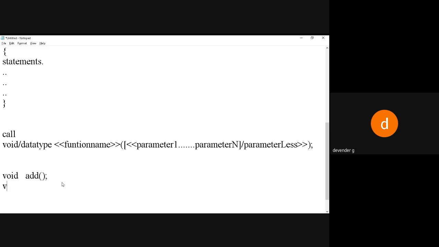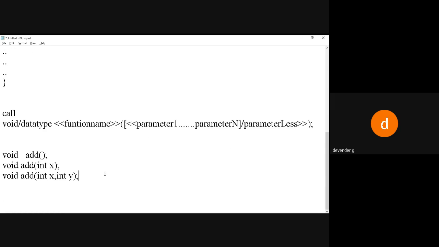Now I'll say void add int x, which means it is going to take one parameter. I can write as many samples, so I'm just showing samples to you. I'll say int y. Now these are all our prototypes, which don't return any type.